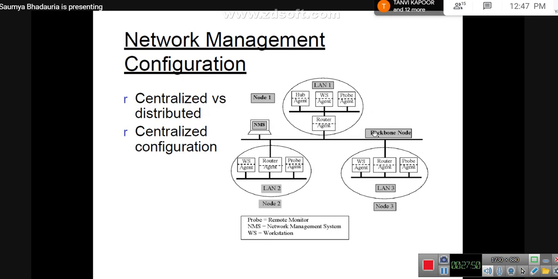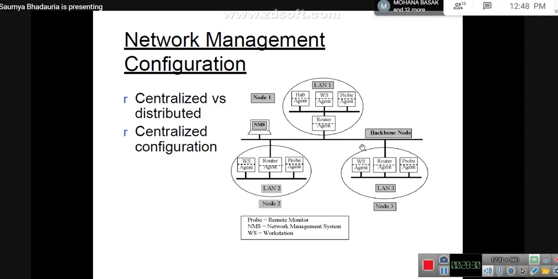Whatever requests are generated from these nodes would be sent to this webmail server, but you would not be sure whose request would be addressed first or which particular node would be given access, because a particular node can send multiple packets to this webmail server, so that the packets sent by other nodes are not accepted at this end. Clear? So there would be mismanagement at this webmail server.